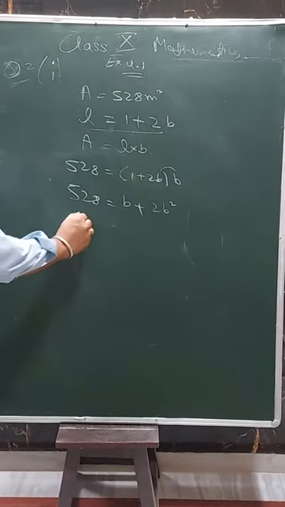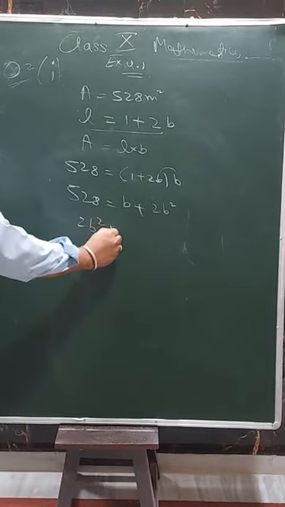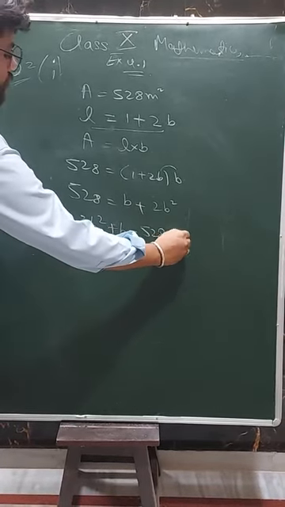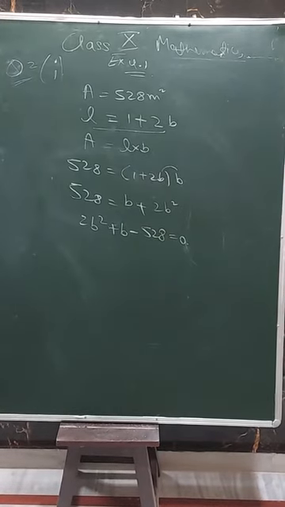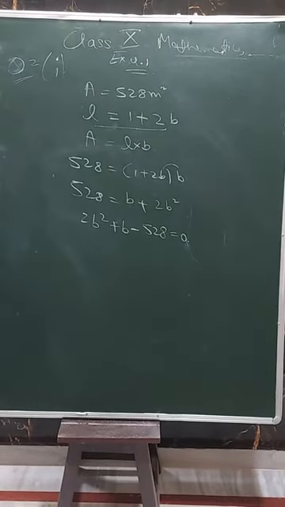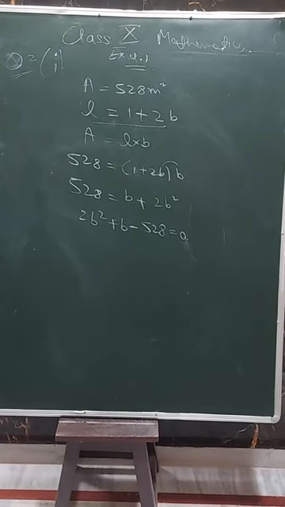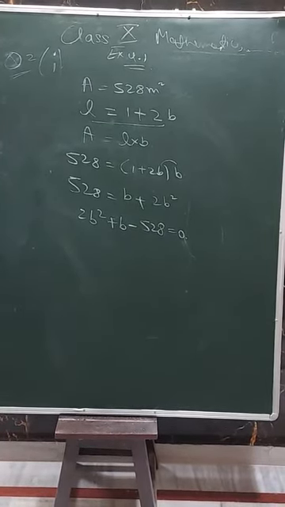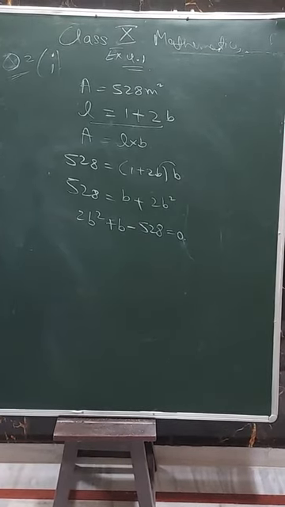So finally the equation is 2b square plus b minus 528 equals 0. This is the quadratic equation we had to form. How we solve this, we will learn afterwards.